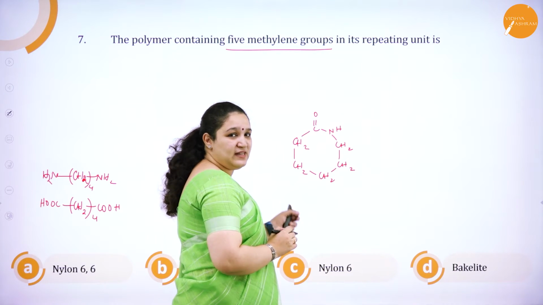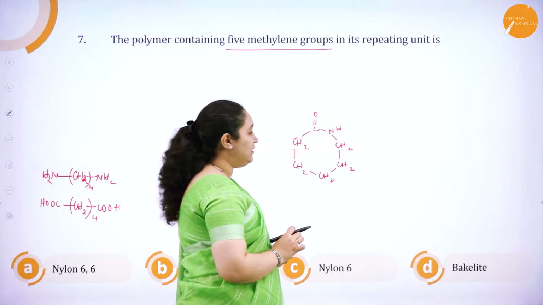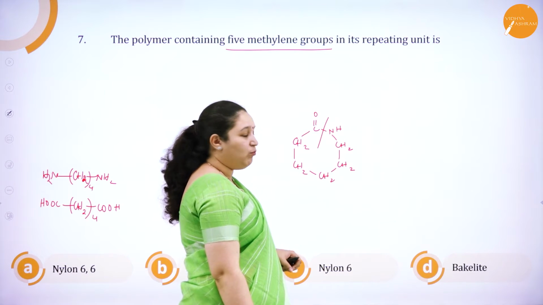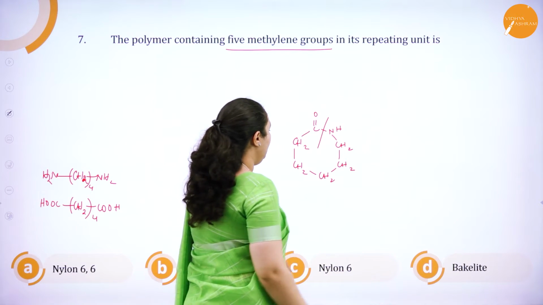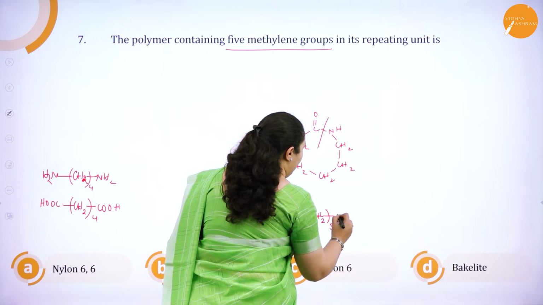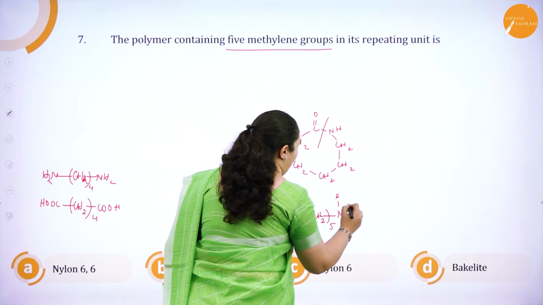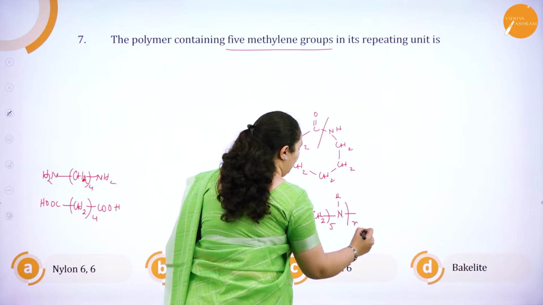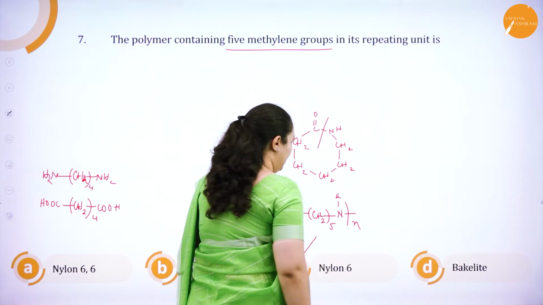So, of course, its polymer also will contain them, because we have the breakage of the bond in the monomer unit. So, we will get (CH2)5, NH and C double bond O, n number of times. So, my answer is nylon 6.